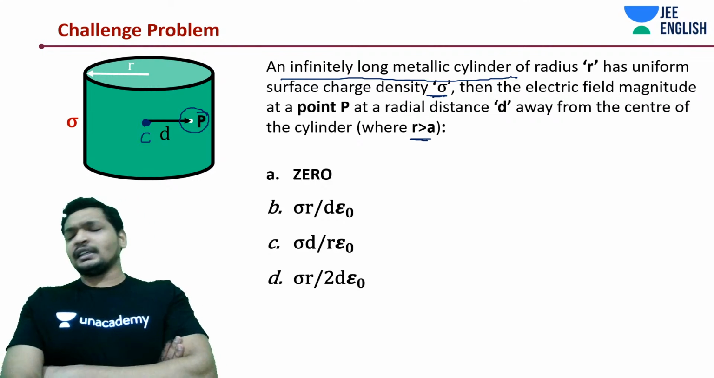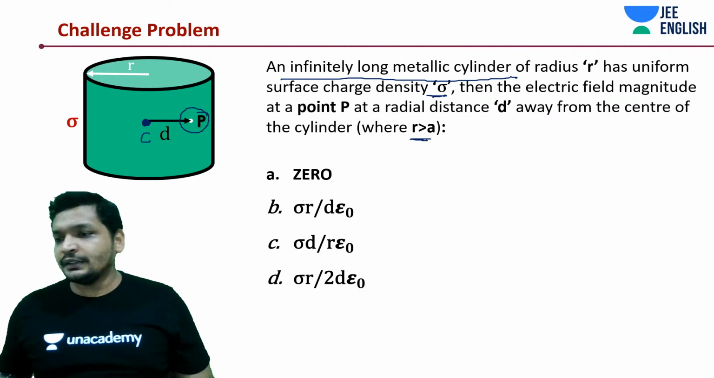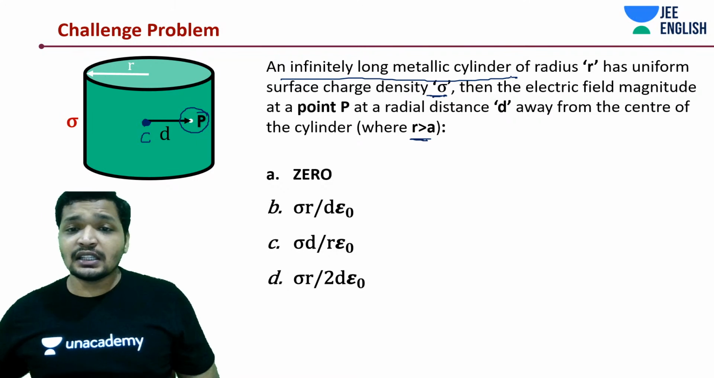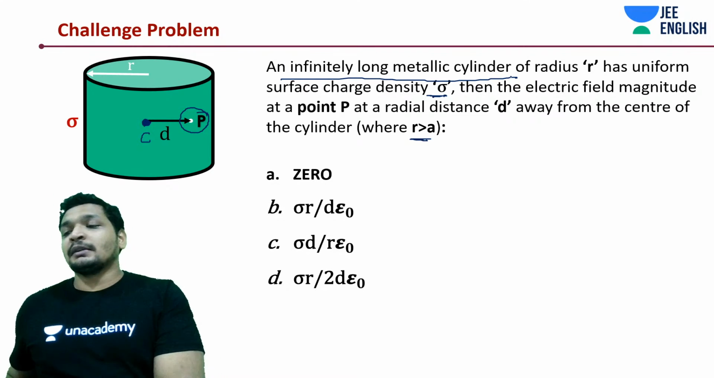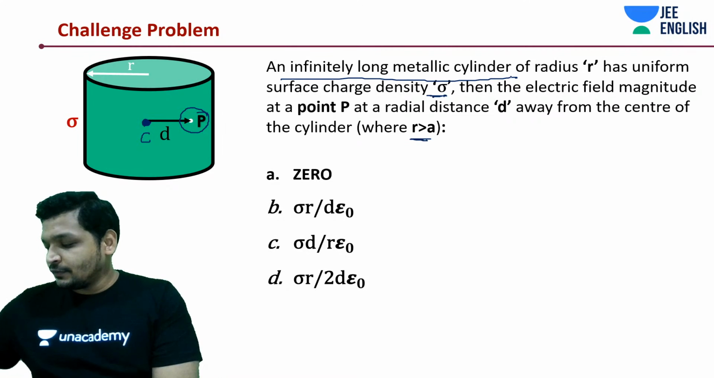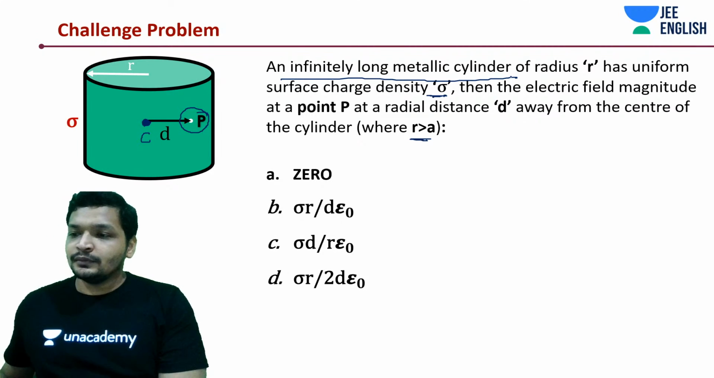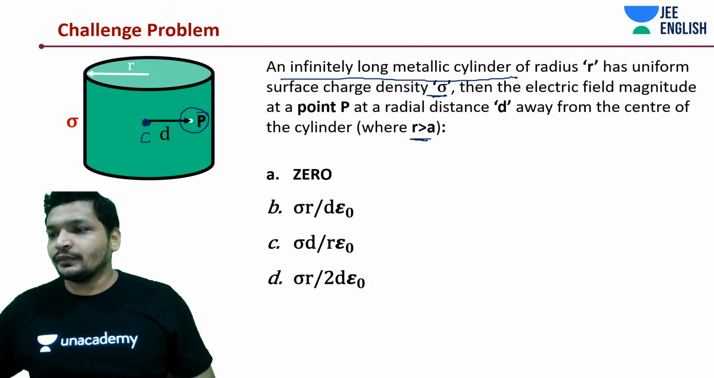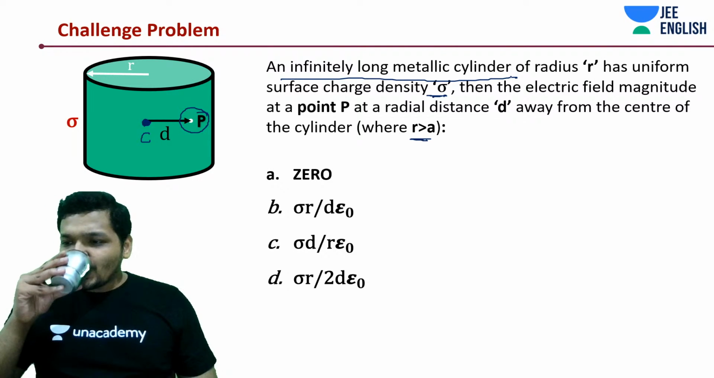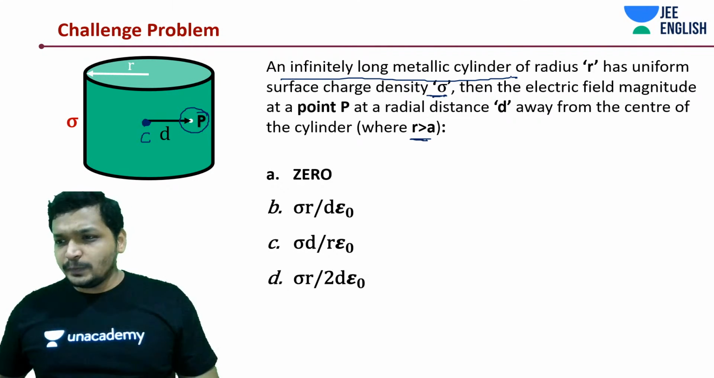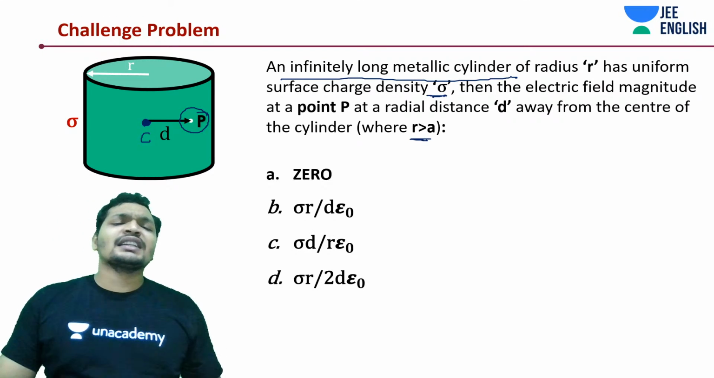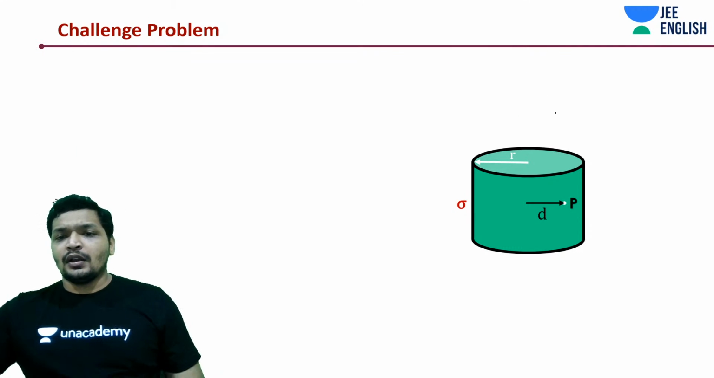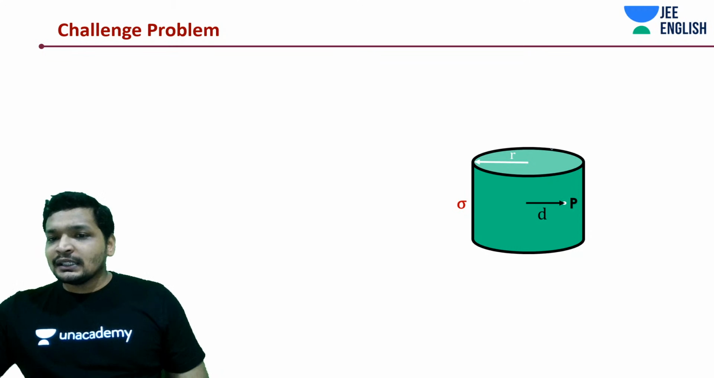An infinitely long metallic cylinder having a surface charge density sigma. The point P is away at a distance D. Think about it carefully. I believe then let's get into this question. So it's a metallic cylinder.